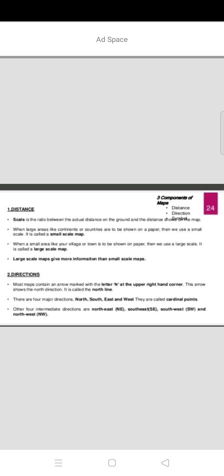When we see maps giving information about countries and continents, these are very large areas, and we are drawing them on a single paper. So this is done through using the small scale. What scale are we using to draw all these countries and continents? We are using the small scale. So this is called small scale maps.